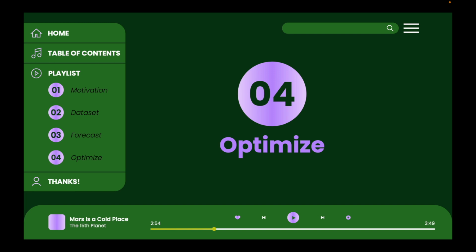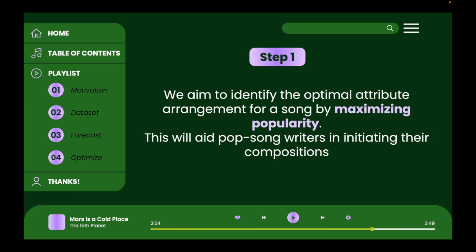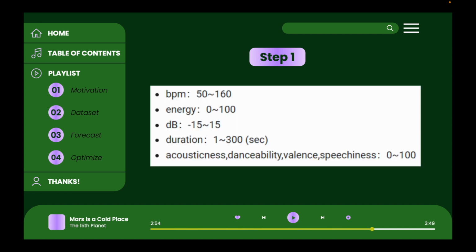The last part, optimization. Step 1. We aim to identify the optimal attribute arrangement for a song by maximizing popularity. This will aid pop song writers in initiating their compositions. And this is the initial value that we assign for optimization. But since the objective function is not linear, using 0 as the initial value may not lead to an optimal solution. So we set BPM as 50 to 160, energy as 0 to 100.